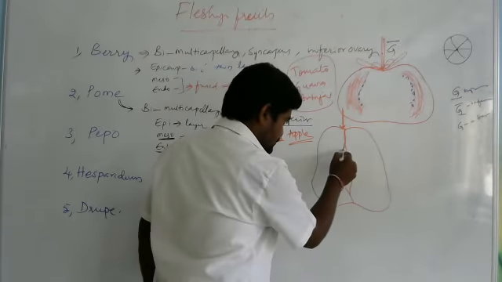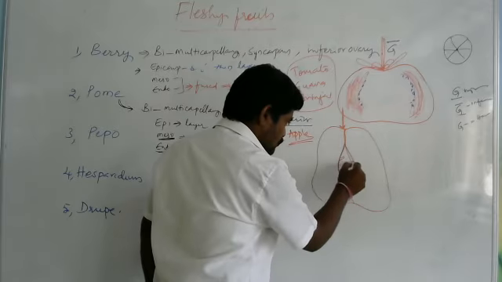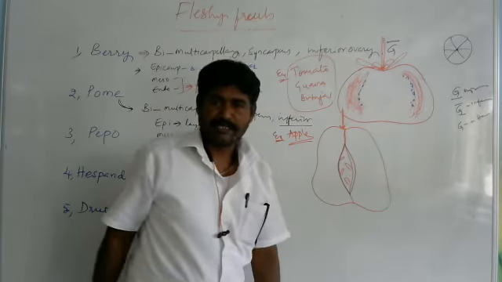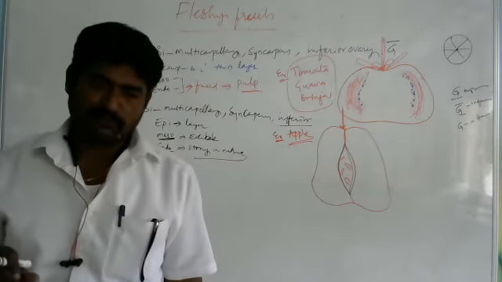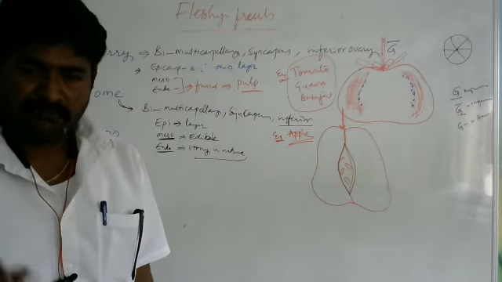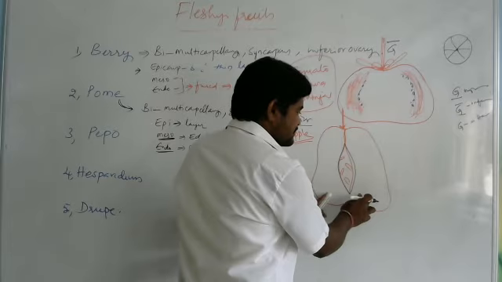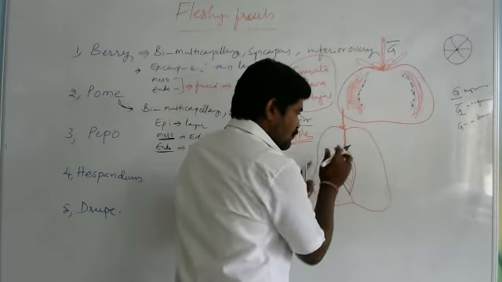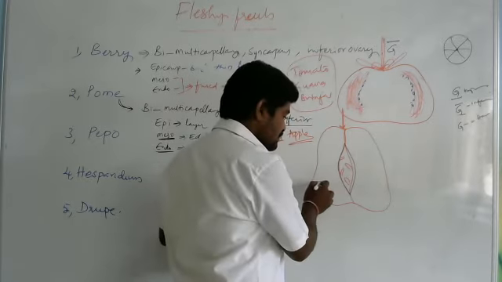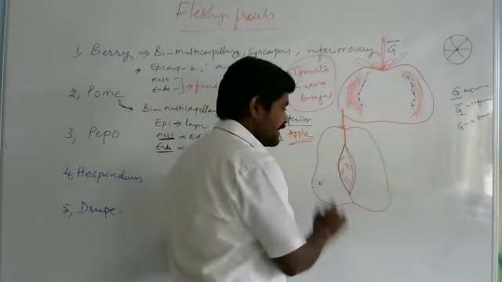From here it is actually the true fruit, but the apple is a false fruit. Here this is the thalamus which surrounds the true fruit, and this false fruit is the edible part. So this is about the pome.